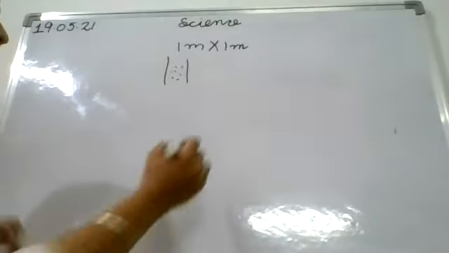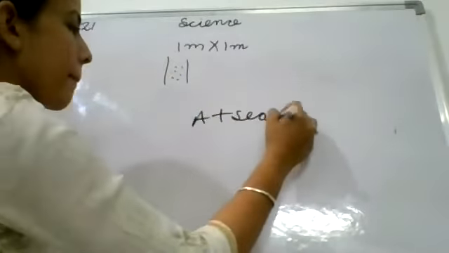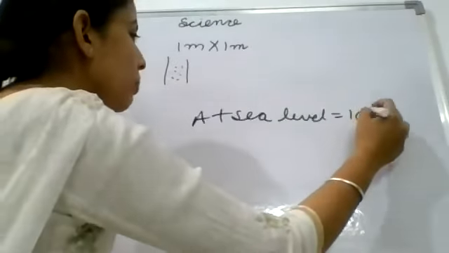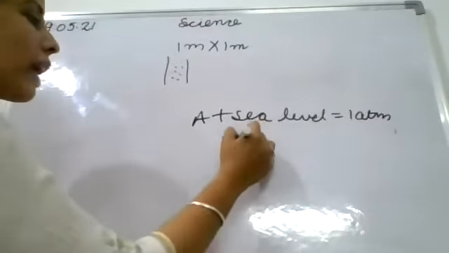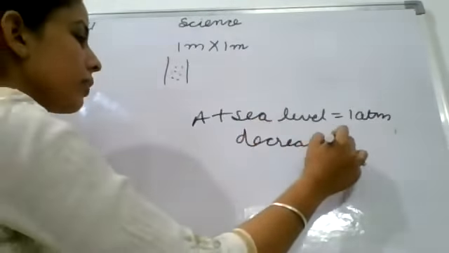Clear? So at sea level, the atmospheric pressure is 1 atmosphere, and when we go at height, it decreases.